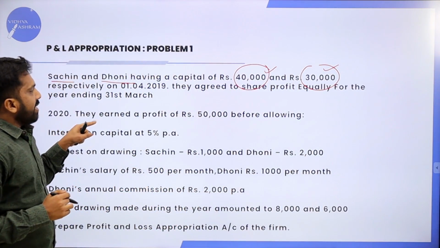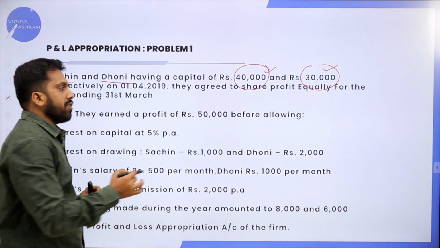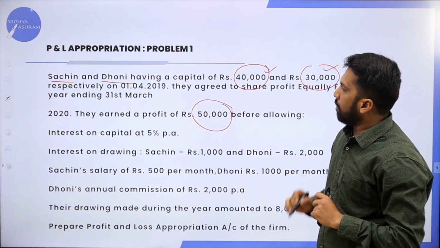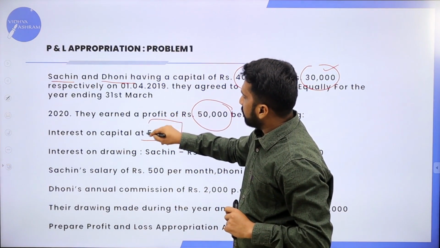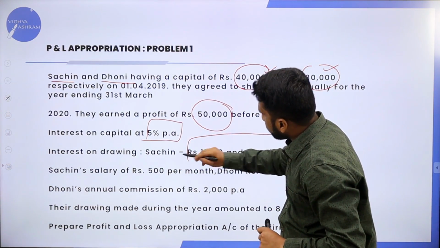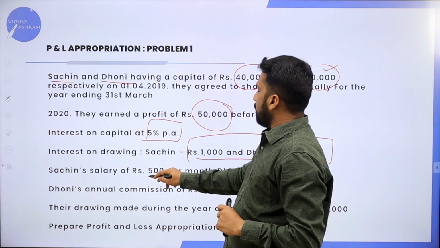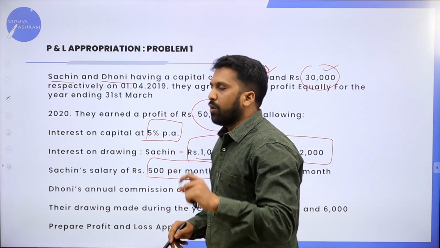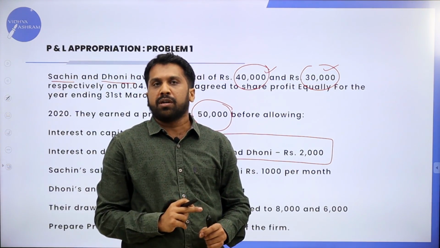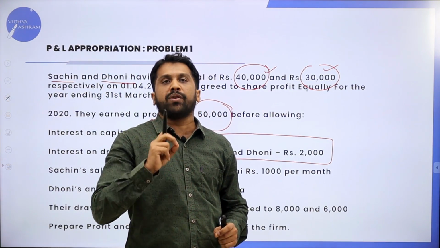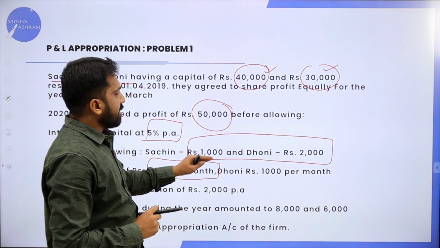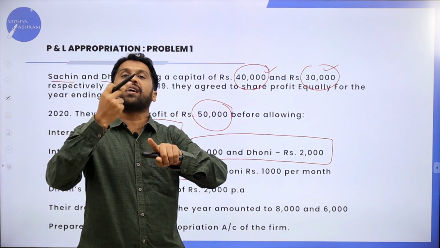Now, they earned a profit of 50,000. What is the profit here? 50,000 is their profit. Now, interest on capital is 5%. Interest on drawing, they have given amount. Now, Sachin's salary is 500 per month. Always remember, if they have mentioned per month, what you have to do? How many months do we have in a year? We have 12 months. 500 into 12, 1000 into 12. We have to multiply.